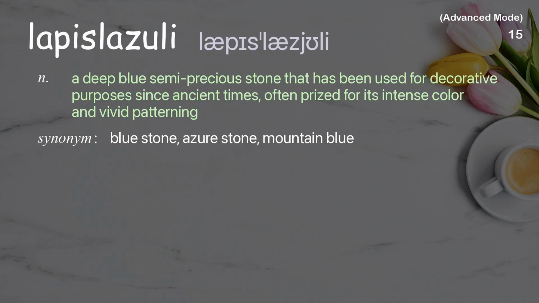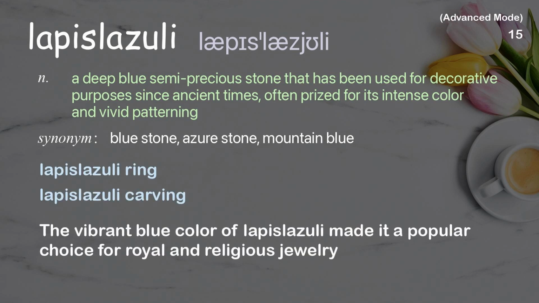Lapis lazuli. A deep blue semi-precious stone that has been used for decorative purposes since ancient times, often prized for its intense color and vivid patterning. Examples: Lapis lazuli ring. Lapis lazuli carving. The vibrant blue color of lapis lazuli made it a popular choice for royal and religious jewelry.